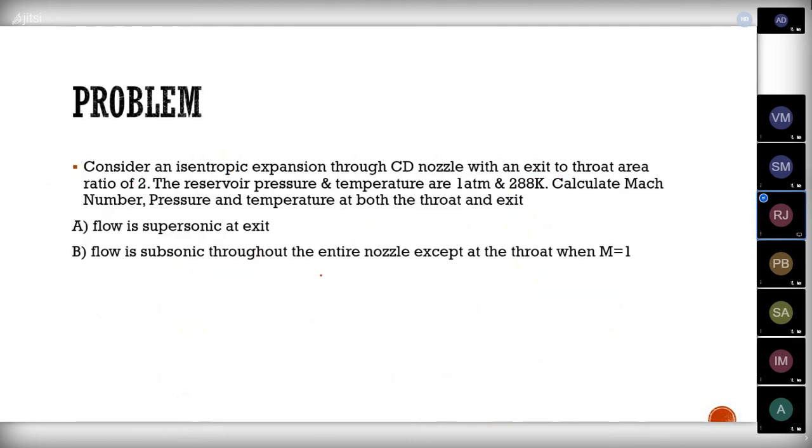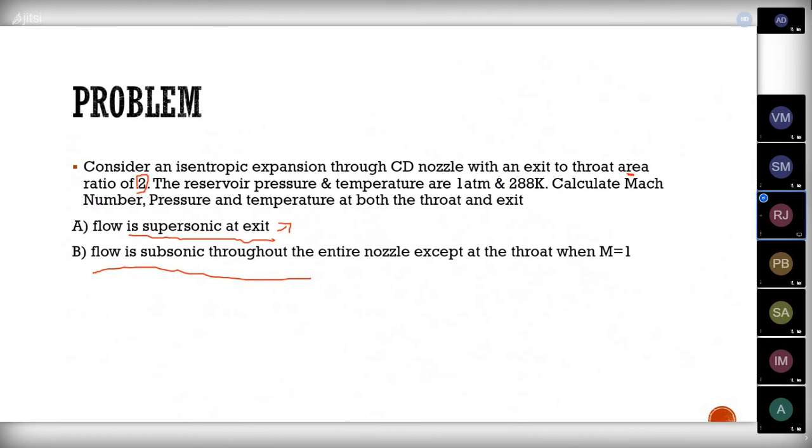So we have another sum here. See here, the flow is supersonic at exit, the flow is subsonic throughout the nozzle. So two conditions are there. One is flow is supersonic, but they have given the area ratio as 2. See here, the area ratio is 2. So for the same area ratio, they ask us to calculate for two types of flows, one for supersonic flow and another for subsonic flow.